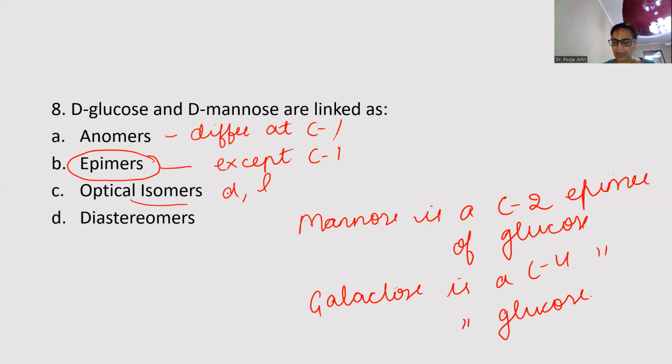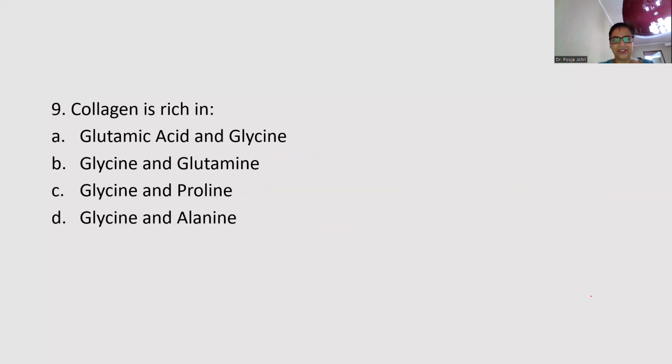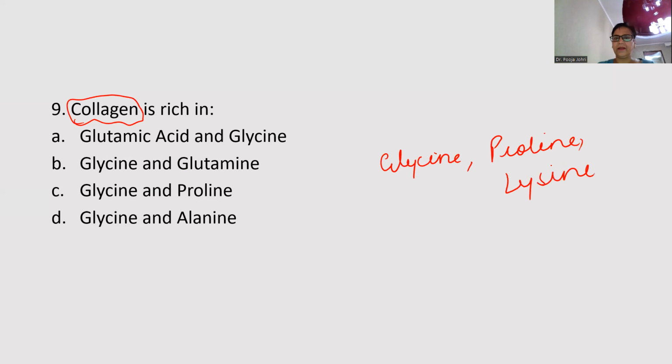Right? Then moving on to question number 9. Collagen is a very, very important connective tissue protein. You know, it is synthesized also in the body. And the most important amino acids which are required for the synthesis of collagen are glycine, proline, and lysine. Proline is hydroxylated, so hydroxyproline is also present.